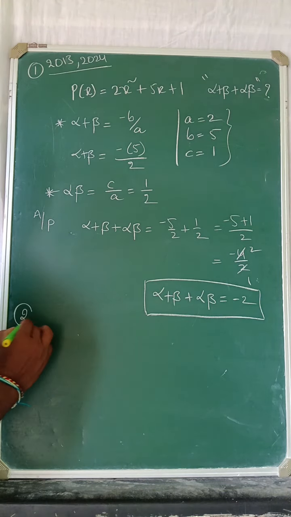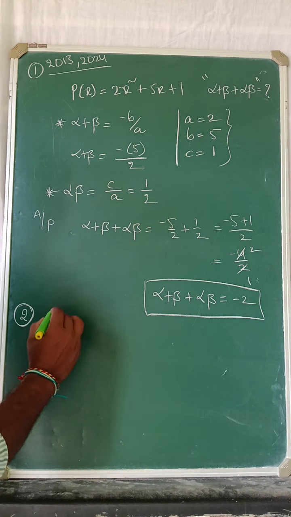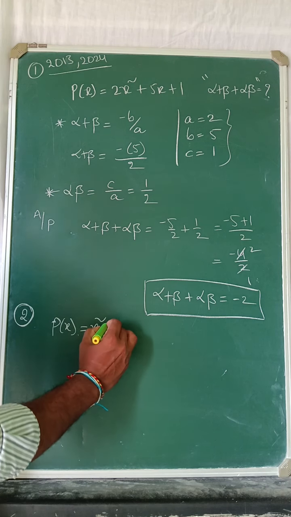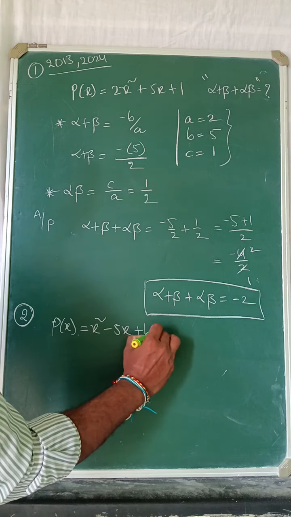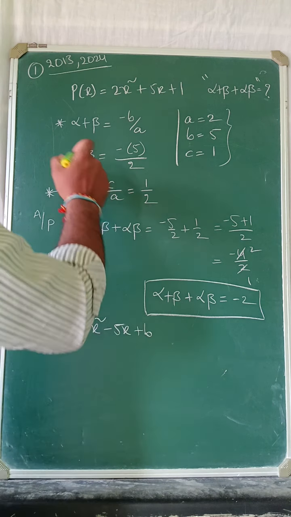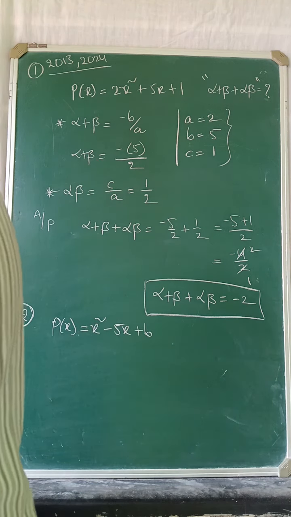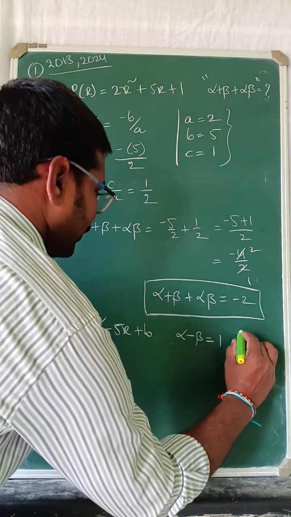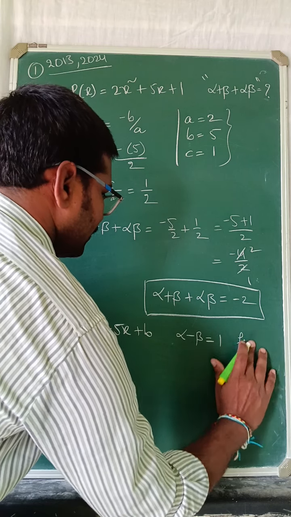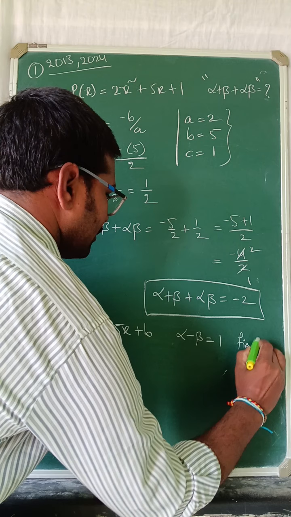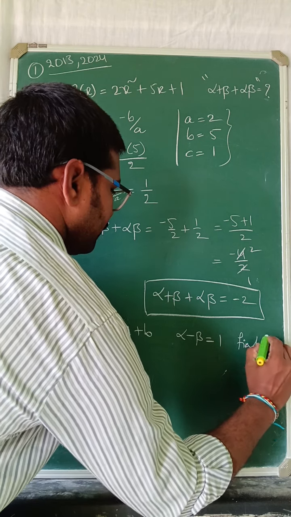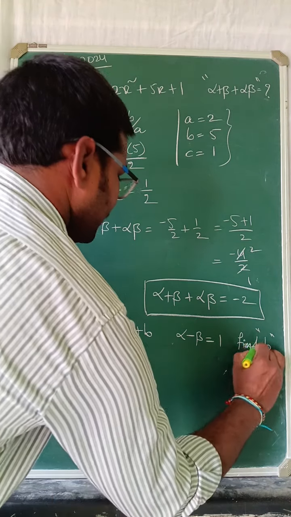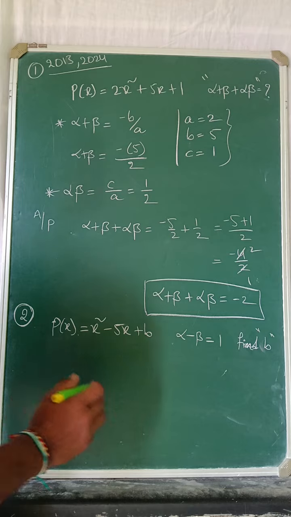And coming to the second bit, p of x equal to x square minus 5x plus b. Here they give one more clue: alpha minus beta is equal to 1. Find the b.